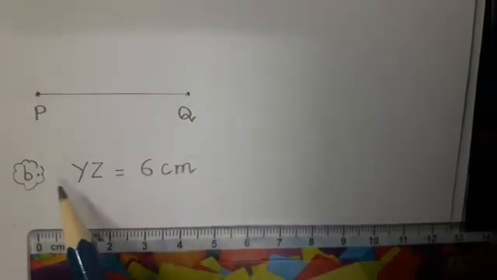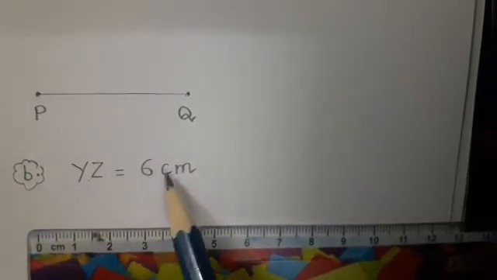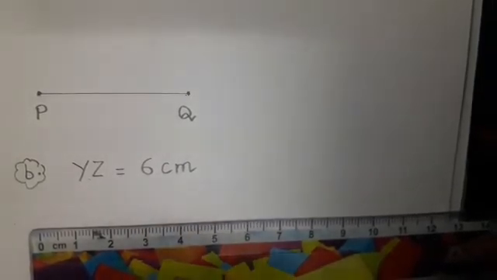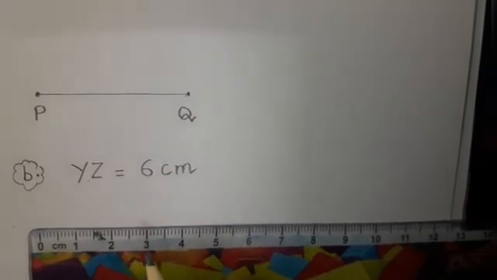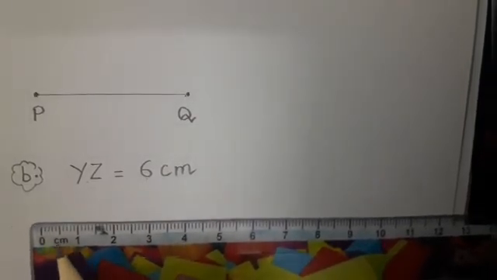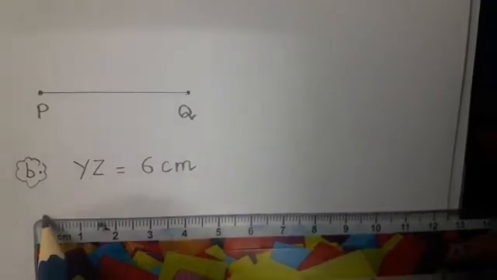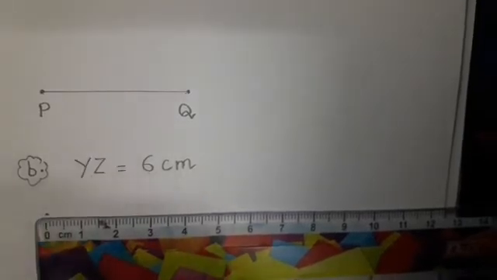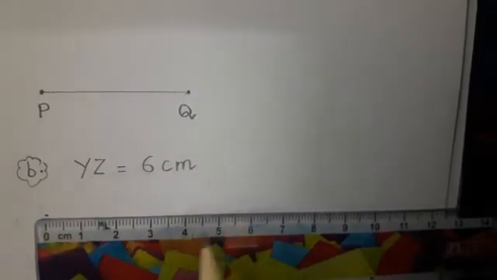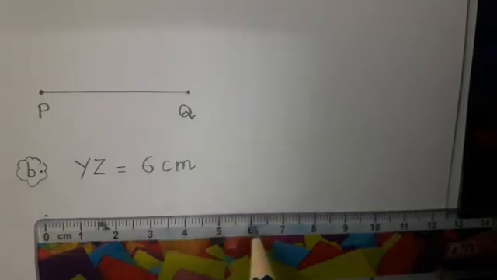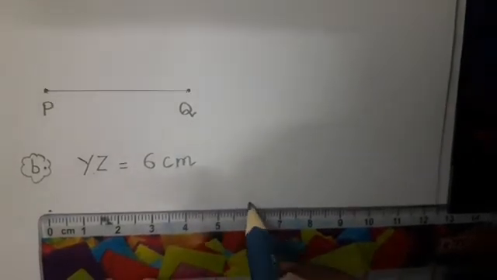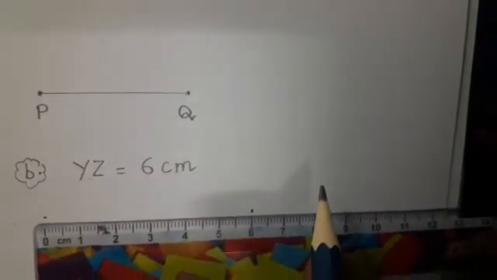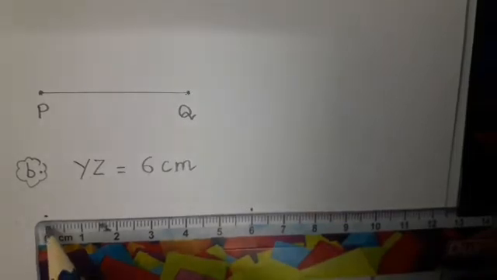In the same way, part B is YZ is equal to 6 centimeter. So first of all, you will take a scale and just see this is the centimeter. So we will put a dot here on 0, and 6 centimeter, where is 6? 1, 2, 3, 4, 5 and 6. This is 6. So we'll put a dot over here also. Okay, and now join both of these. You can see here from 0 to 6.